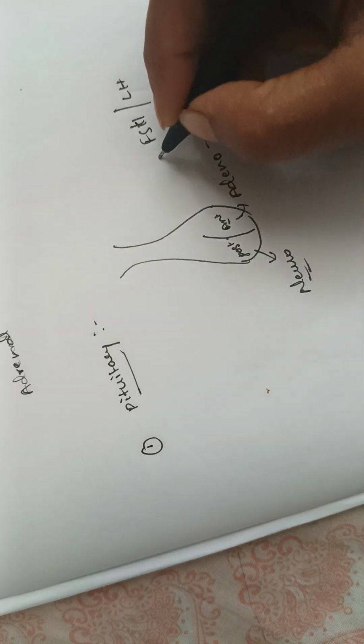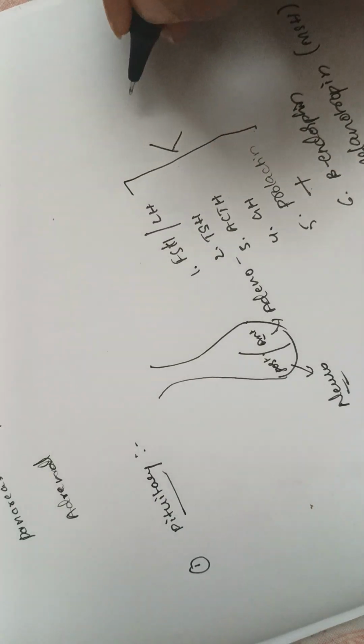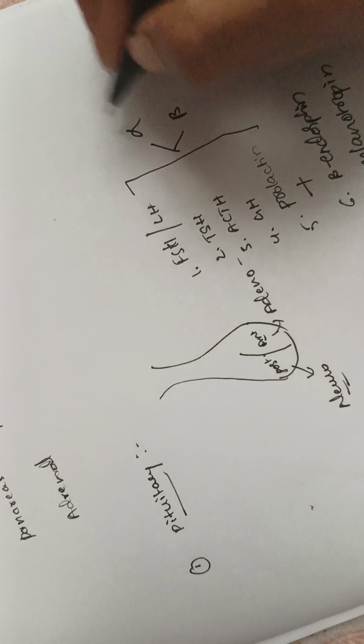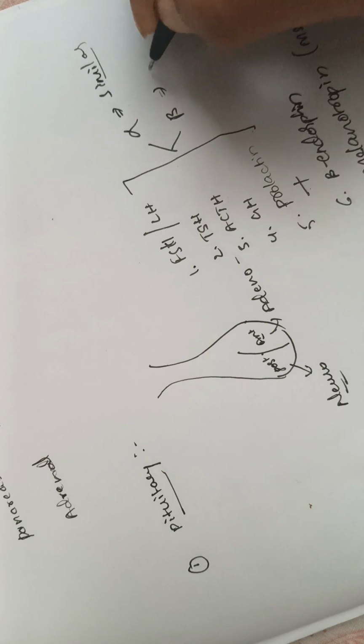We have all these 5 hormones, including 2 more, that is beta endorphin and melanotropin, which is also known as melanocyte stimulating hormone. Okay, in all these hormones we have 2 subunits, the alpha subunit and the beta subunit. The alpha subunit is similar in all hormones, whereas the beta subunit is specific to every hormone.